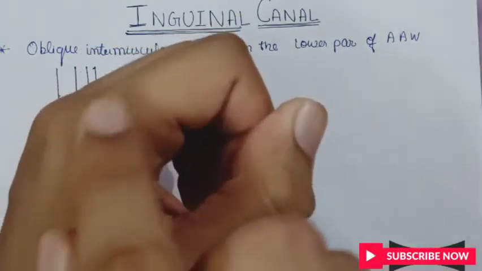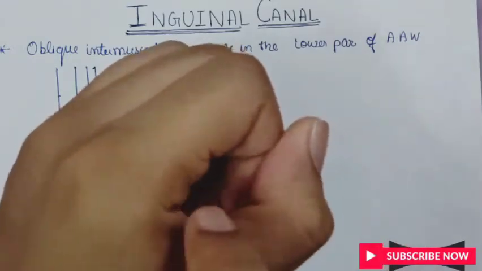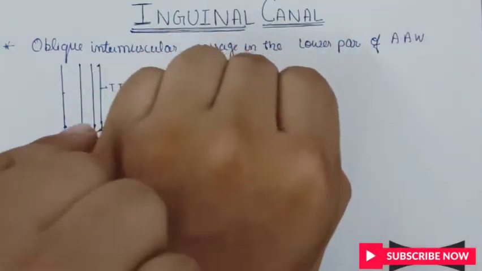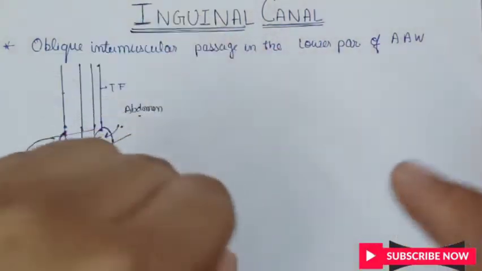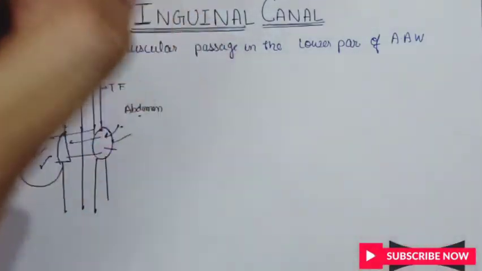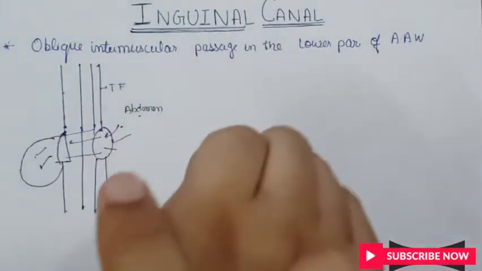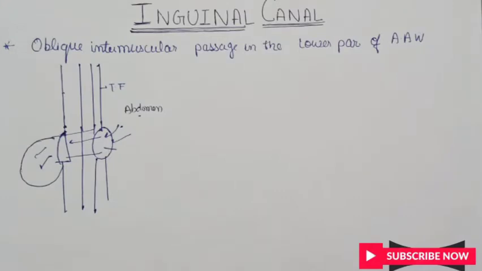The inner opening, toward the abdomen, is called the deep inguinal ring, and the other side is called the superficial inguinal ring. As for their shape, the deep inguinal ring is circular, and the superficial inguinal ring, which connects to the scrotum, is triangular.